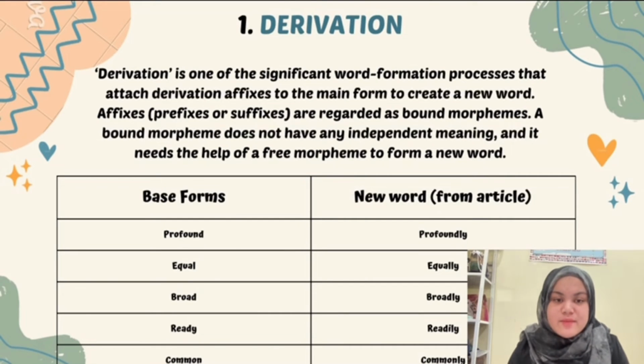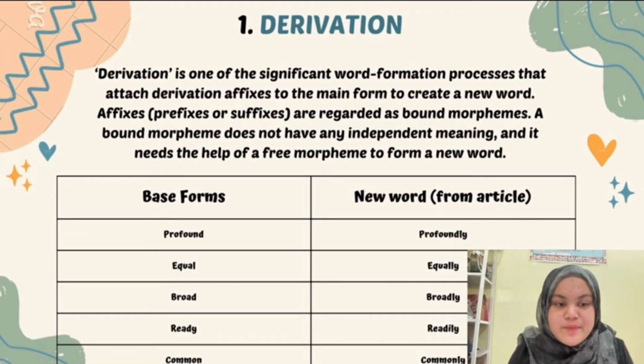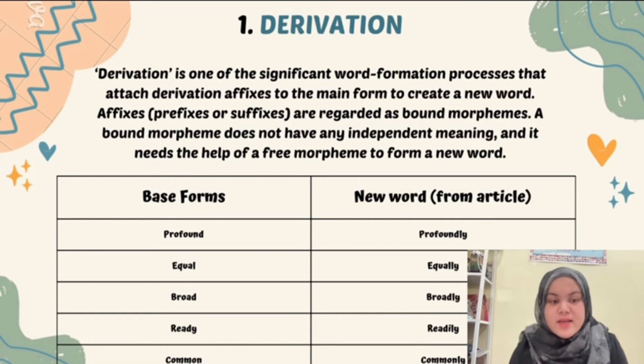The first word formation process is derivation. Derivation is one of the significant word formation processes that attaches derivational affixes to the main form to create a new word. Affixes, which are prefixes or suffixes, are regarded as bound morphemes. A bound morpheme does not have any independent meaning, and it needs the help of a free morpheme to form a new word. So, from the article, we found the word profoundly, and the base form is profound. For equally, the base form is equal. Broadly, the base form is broad. Readily is ready. Commonly, the base form is common.